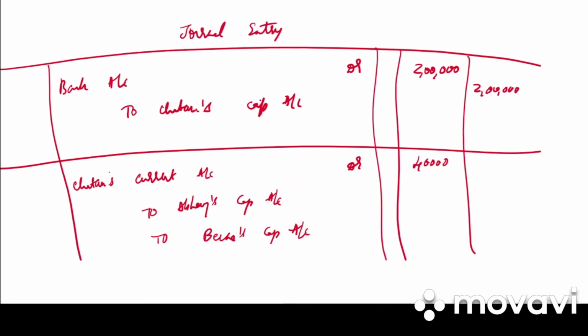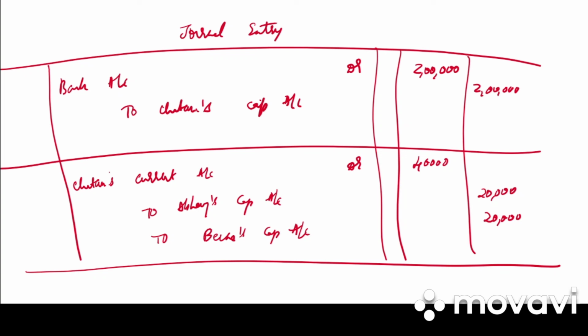We assume it is equal because we know the combined capital. So it is 20,000 each. Write the narration. Credit given for goodwill to Abhay and Veena on Chetan's admission. Clear?